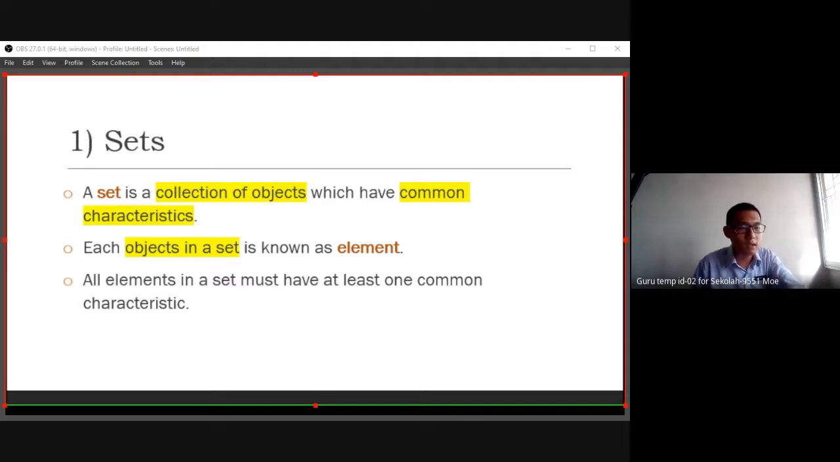All elements in a set must have at least one common characteristic. This means every element in the set must have at least one, maybe more than one. Maybe the characteristic can be the same as other groups, but at least one. If not, they cannot be classified as a set. So today we look at these two things: set and element.